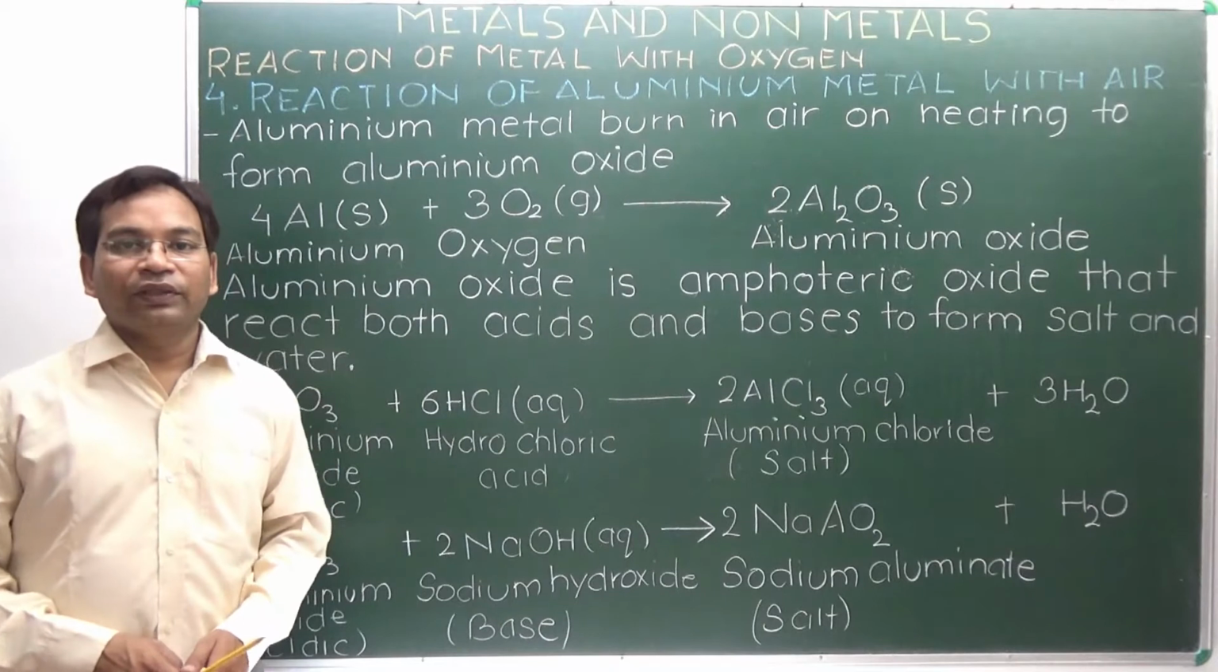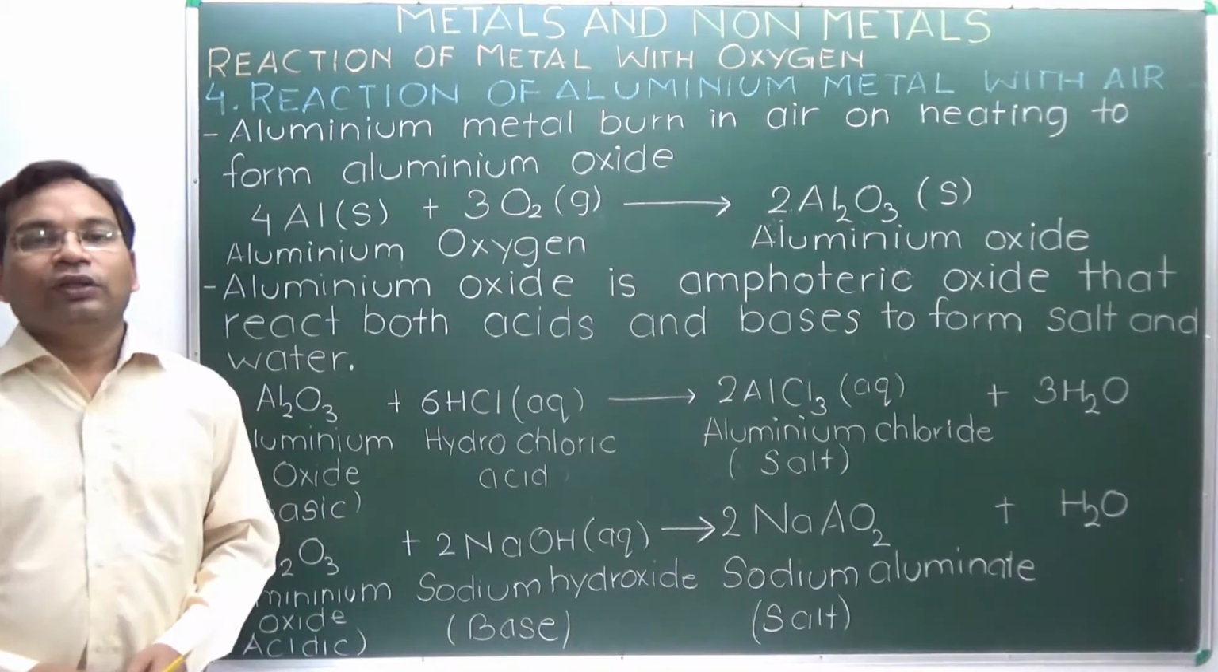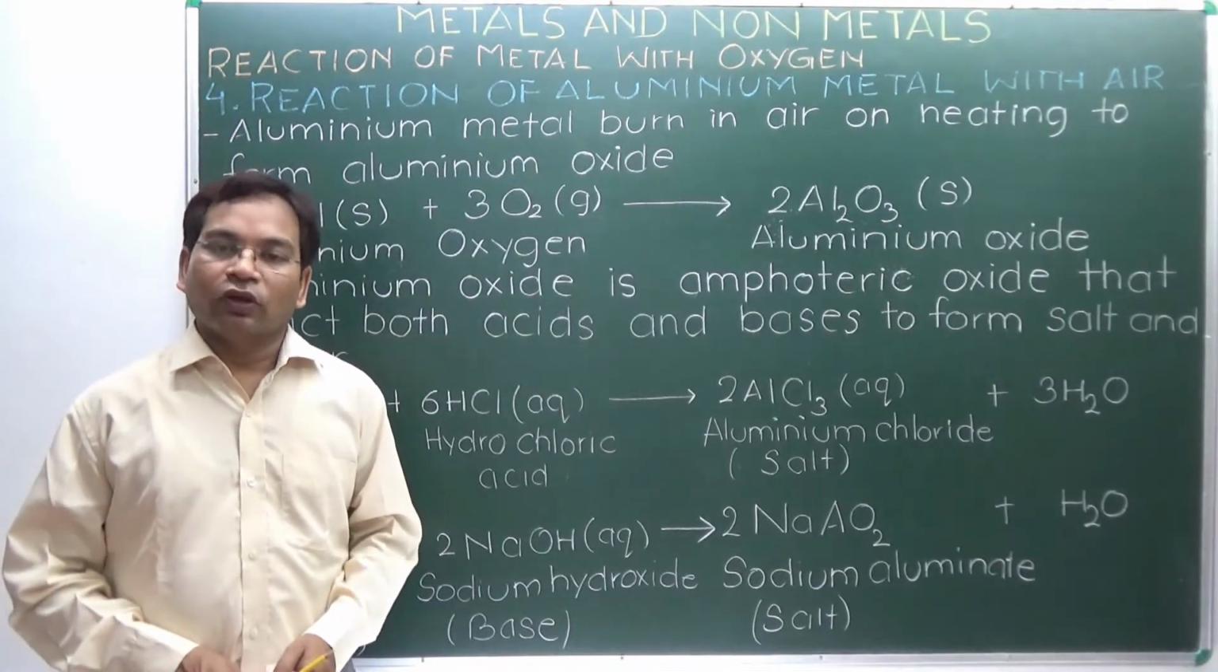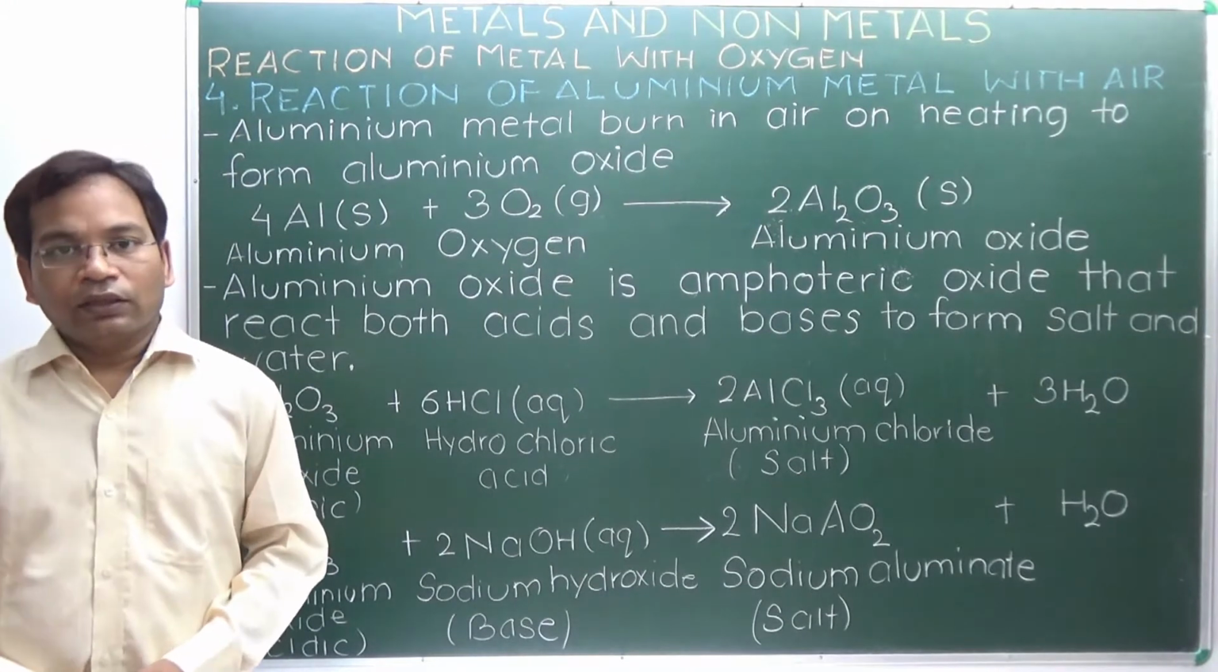Reaction of aluminium with oxygen. Aluminium reacts at a high temperature with oxygen to form aluminium oxide. Some metals form amphoteric oxides.